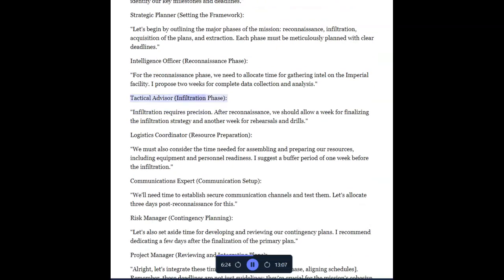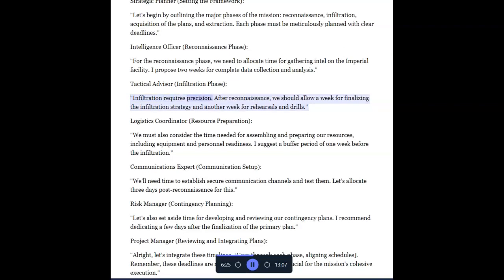Tactical Advisor, infiltration phase. Infiltration requires precision. After reconnaissance, we should allow a week for finalizing the infiltration strategy and another week for rehearsals and drills.